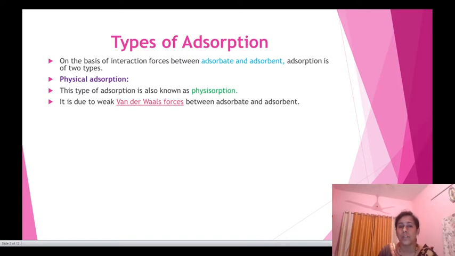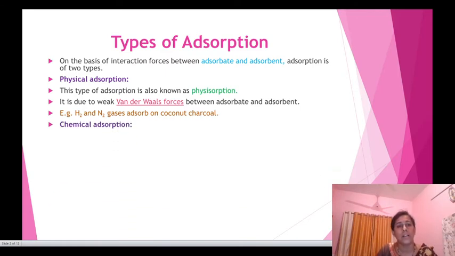In the last lecture, we also discussed the definitions of adsorbate and adsorbent, which are terms useful in adsorption. As far as an example is concerned, in physical adsorption, hydrogen and nitrogen gases adsorbing on coconut charcoal is an example of physical adsorption.